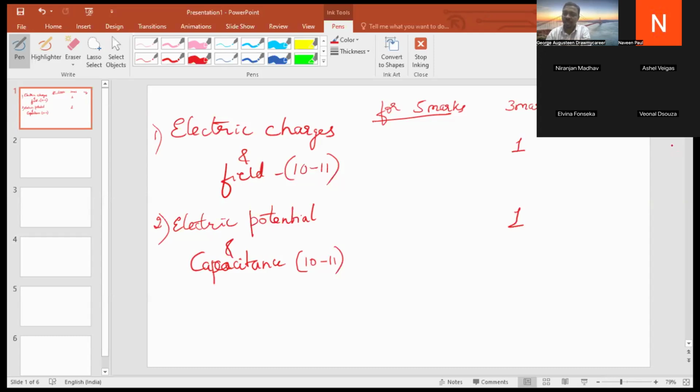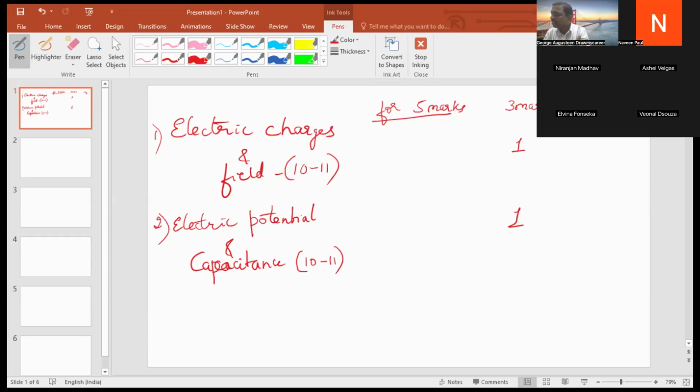Okay, so 3 marks are compulsory. They ask the properties of charge, or the properties of electric field lines, or electric potential. These are probable questions on the basis of past question papers. For 3 marks on electric potential, electric potential due to a point charge is possible; they have asked it in a couple of question papers.